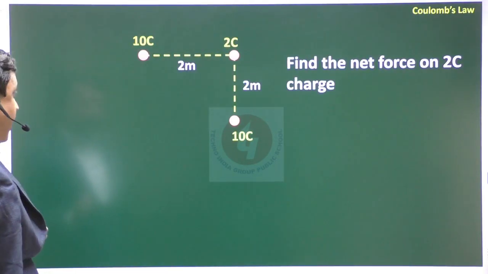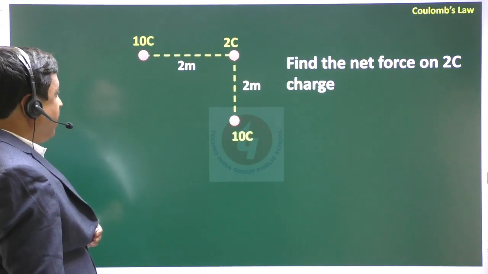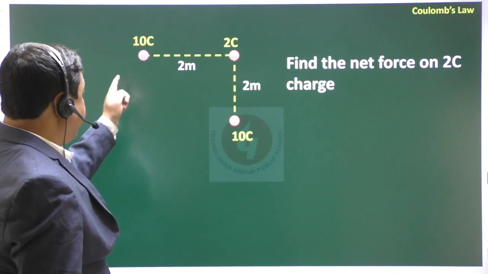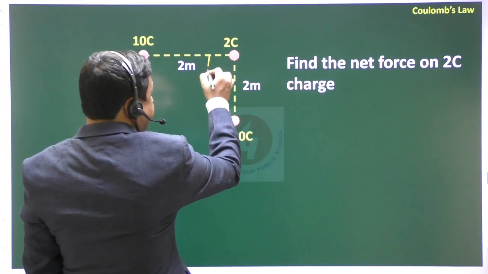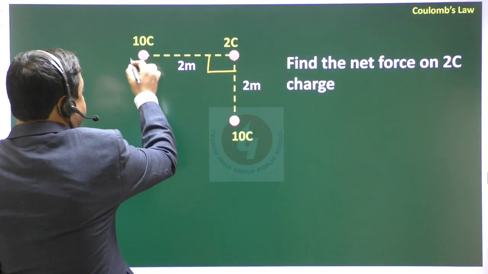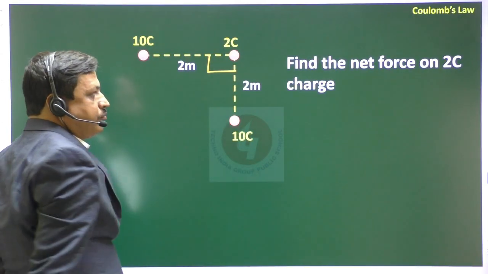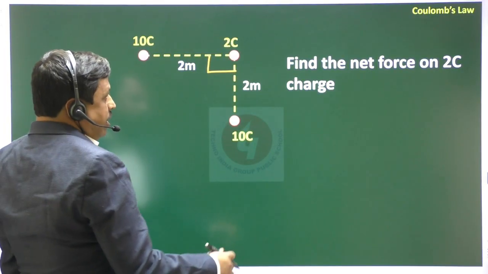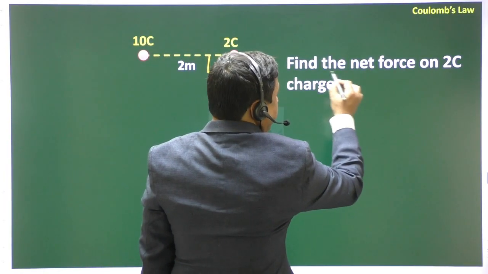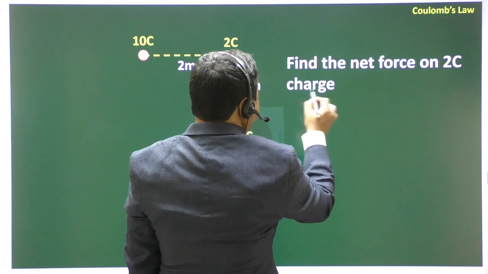Next, we will discuss some numericals about this. Say there are three charges placed in this position. This is 90 degrees, 10 coulomb, 10 coulomb and 2 coulomb. All are positive charges. You have to find the net force on the 2 coulomb charge.